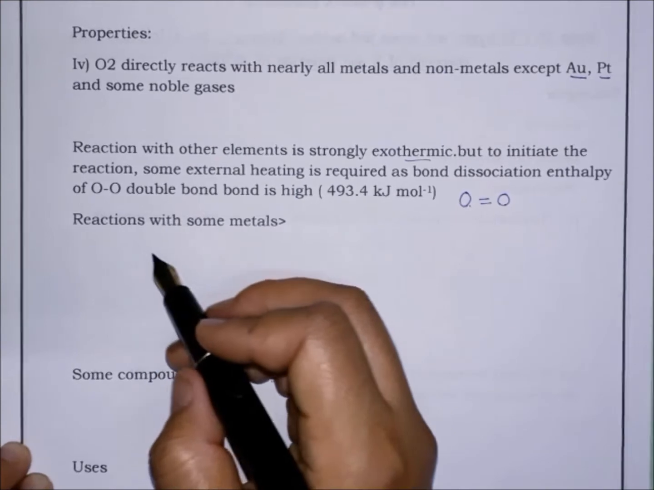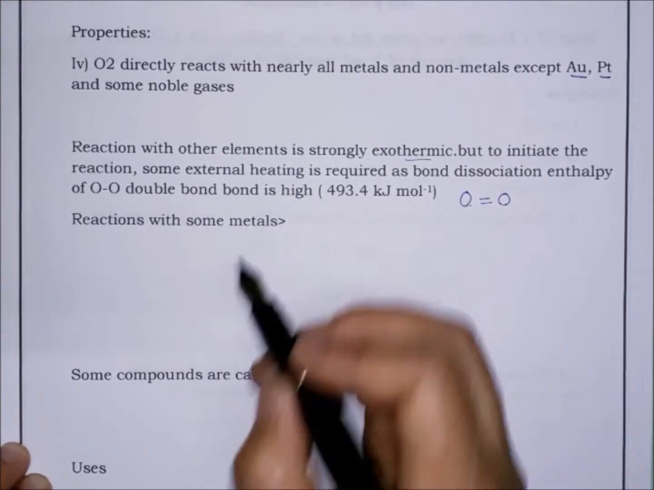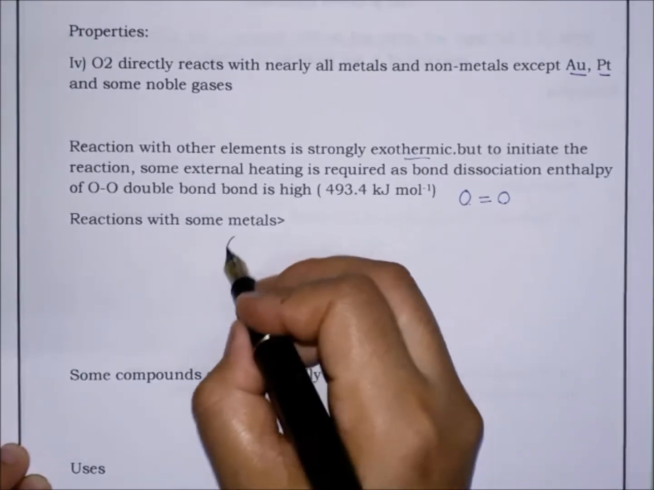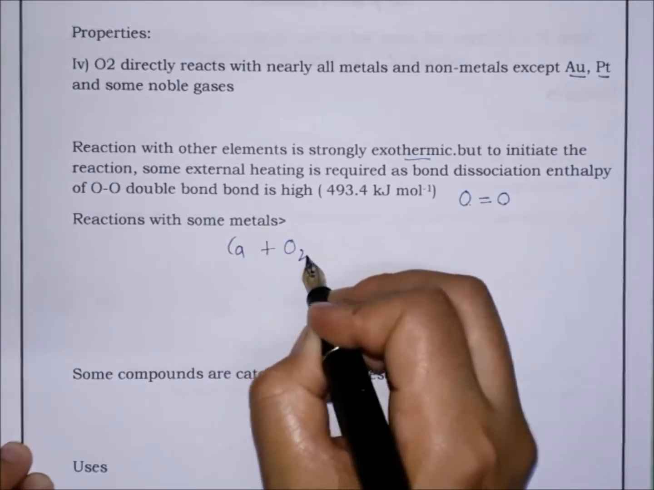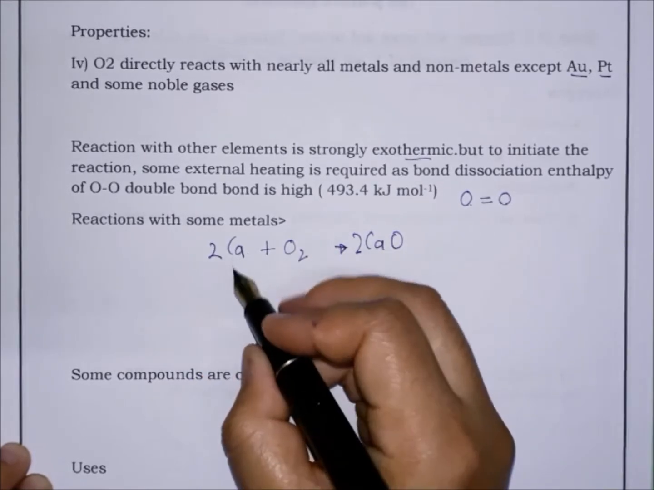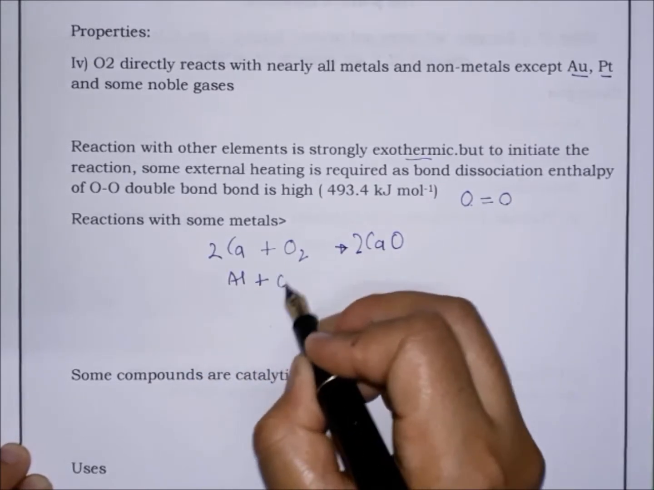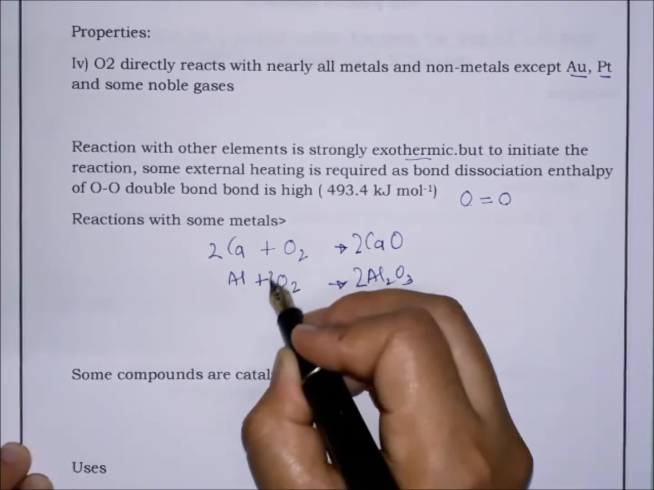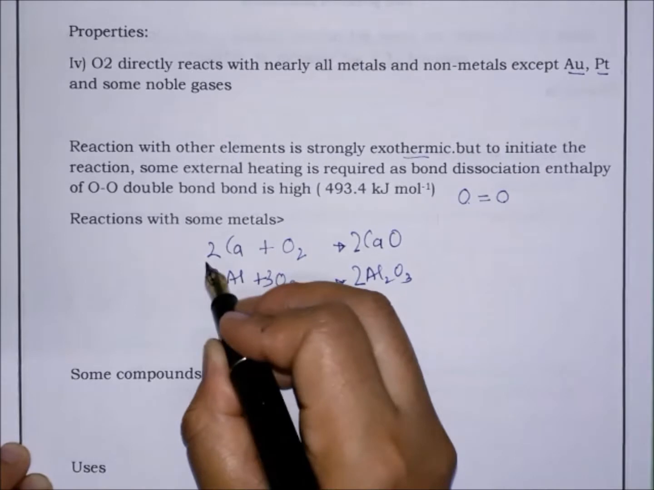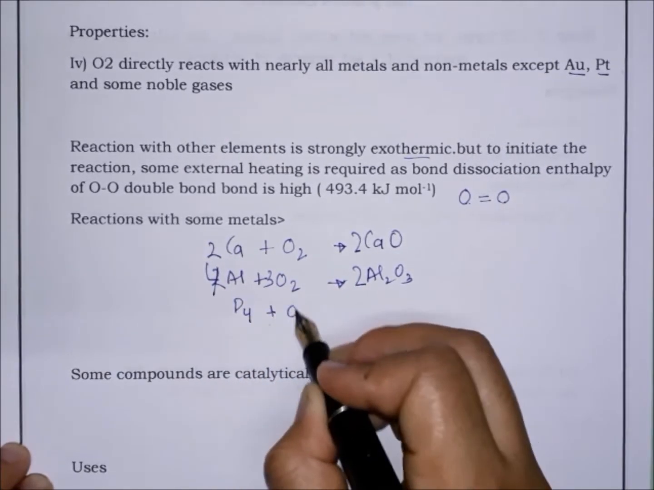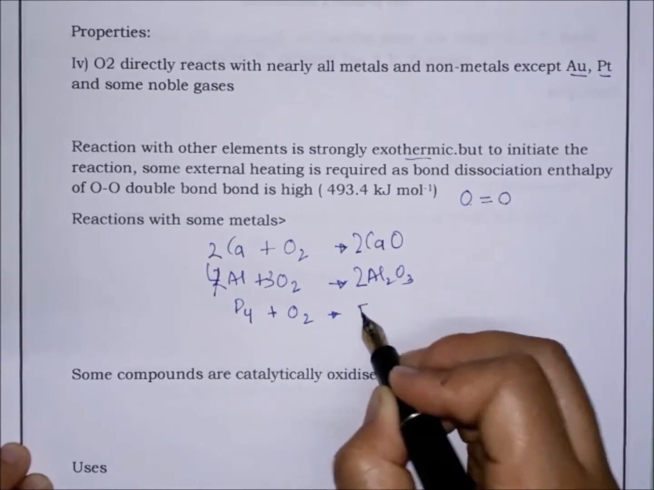Now next, oxygen reacts with most metals and non-metals. Like calcium with oxygen will give calcium oxide. Then aluminium with oxygen gives aluminium oxide. Then pay attention, phosphorus, this is a non-metal, and with oxygen it gives phosphorus pentaoxide.